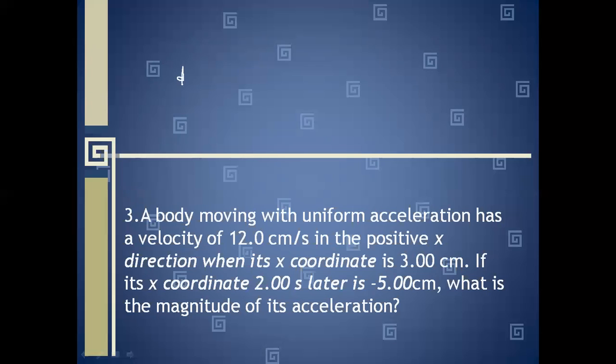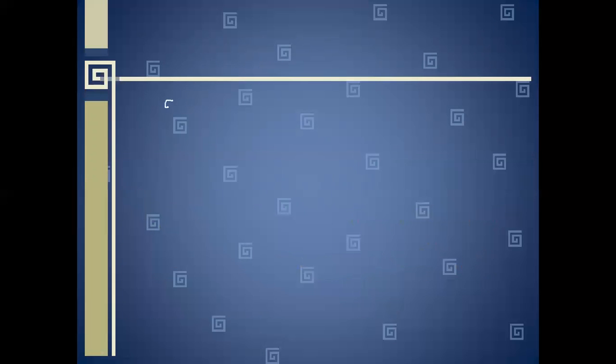So displacement is the final position minus initial position. If we make a coordinate axis, then -5 will be placed here and 3 here, so displacement will be final minus initial, so you get it to be -8 centimeter. Now we will write the equation s equal to ut plus half at square.